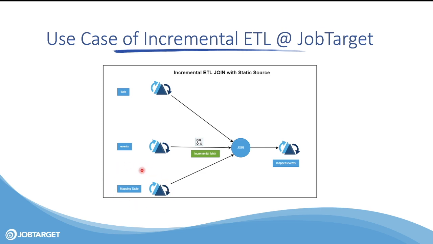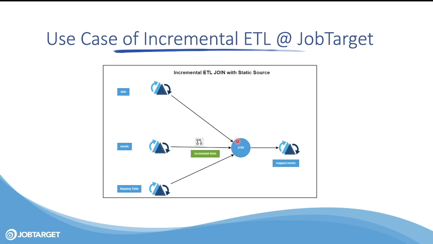Then we have a mapping table, a Hudi table. The mapping table holds the external mapping that the vendors are sending and what we want to map it to internally. So that's the mapping table over here, as you can see. And this is the event table.